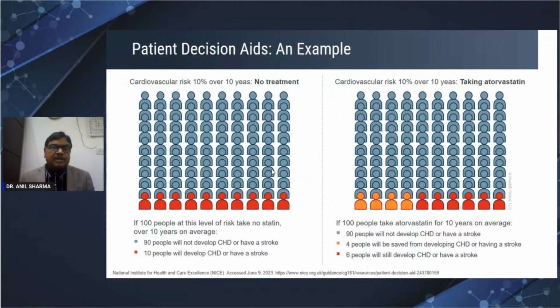So what does it mean, 10%, 20%, 40%? Let us say somebody has a 10% risk. It means if we don't give medicine, over 10 years, 10 patients out of 100 will have events, maybe MI or peripheral vascular disease or stroke. For 90, nothing is going to happen. But if we give the medicine and there is a 40% reduction, 4 events will be less. So a 40% risk reduction in a 10% risk patient over a 10-year follow up will reduce 4 events. It is not 40 events, it is 4 events.